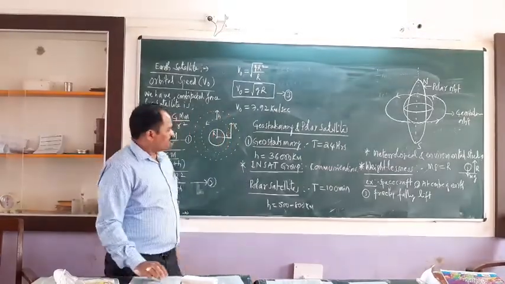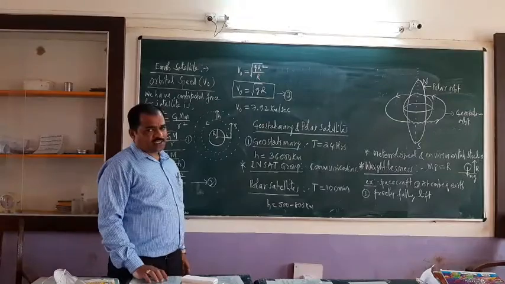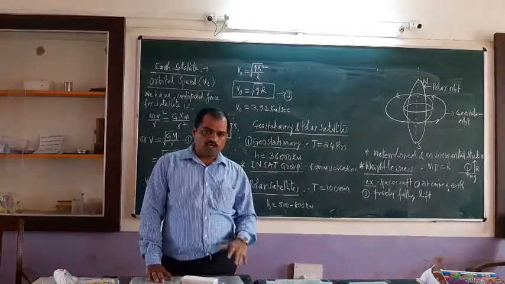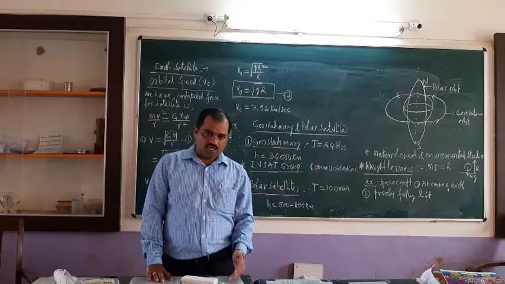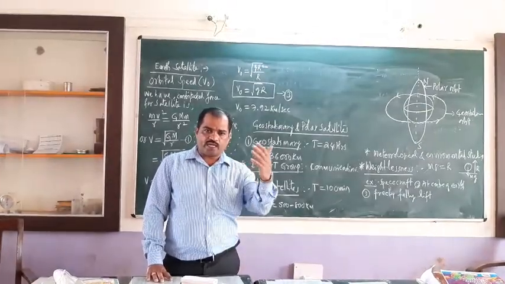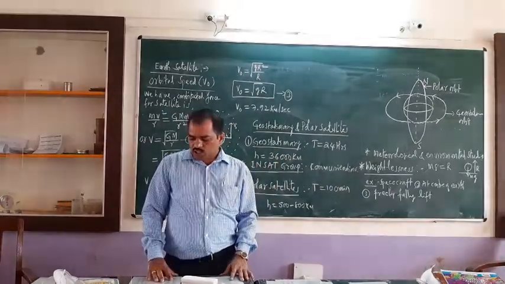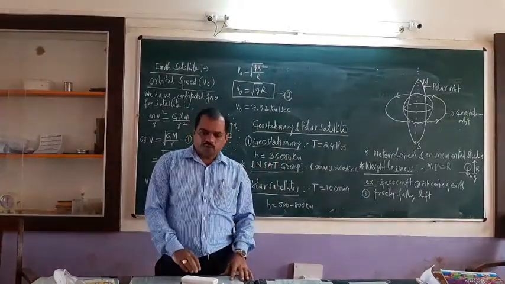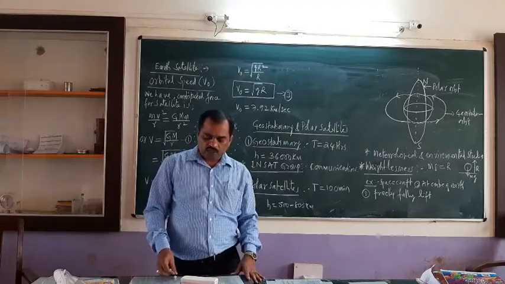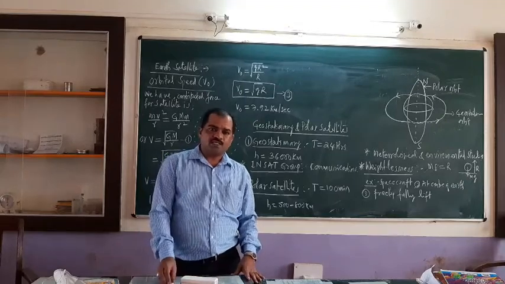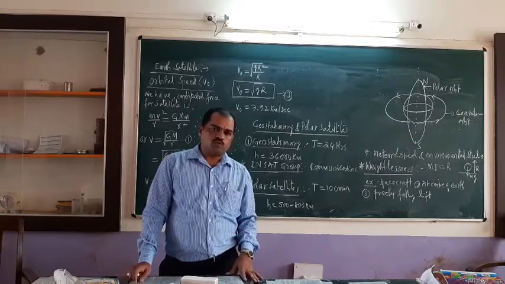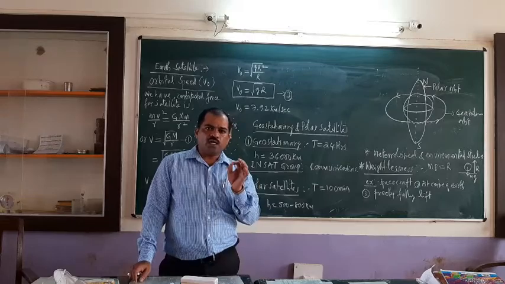Now, what are Earth satellites? Earth satellites are the bodies which revolve around the Earth, either a moon or any other body. One of the important conditions the bodies have to satisfy to be called satellites is that their time period should be equal to the time period of the Earth.